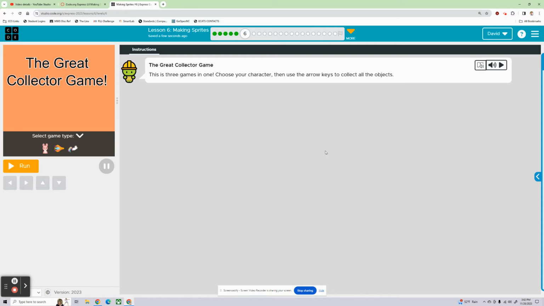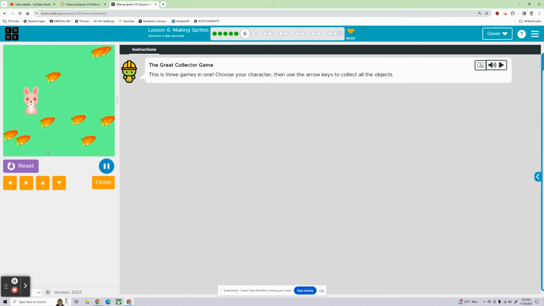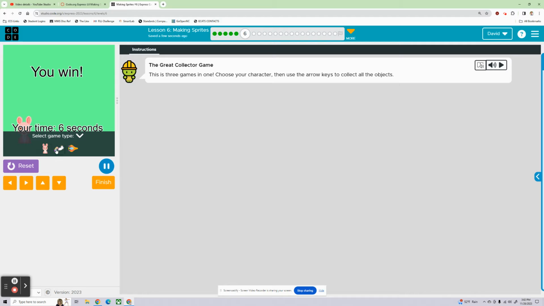Continue. All right, bubble 6 here. This is 3 games in 1. Choose your character, then use the arrow keys to collect all the objects. The Great Collector Game. This is 3 games? Okay. I guess we'll be the bunny first, or whatever that is. All right, now we're collecting carrots. Get all these carrots. Okay, you win. Your time was 6 seconds.